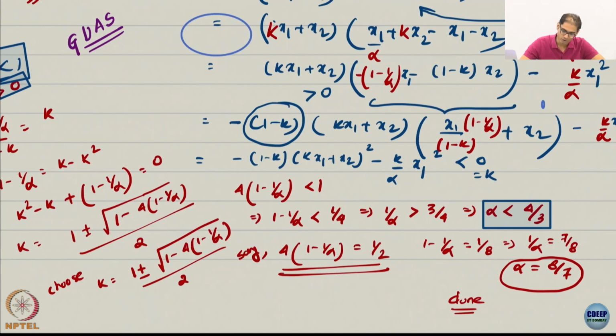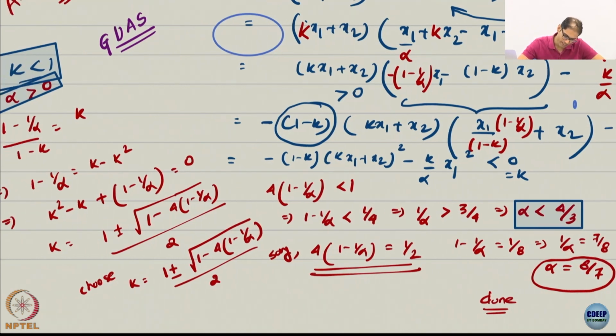Now if I assume that this is equal to half, some value less than 4 by 3, then I get alpha is 8 by 7, which is fine. And I can choose k as any one of the roots, but it has to be less than 1, so it is preferable to choose the negative one.